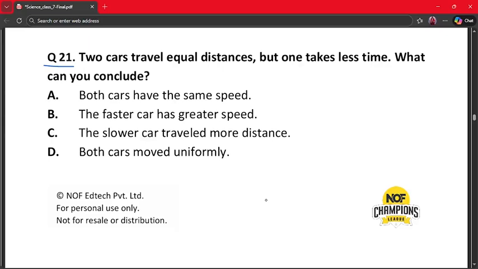Here the correct answer is option number B, because speed is equal to distance divided by time. So less time means greater speed. So the car taking less time is faster. That's the key idea here. So option B is the correct answer.